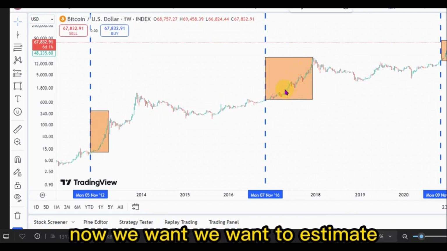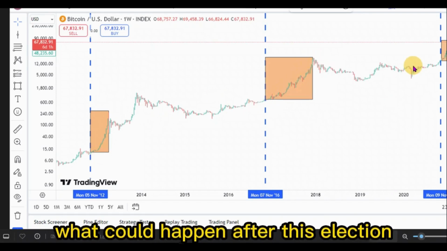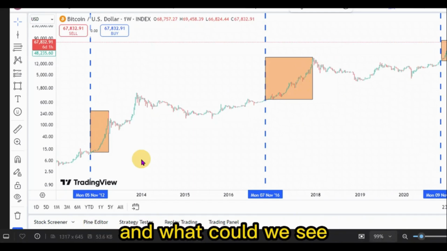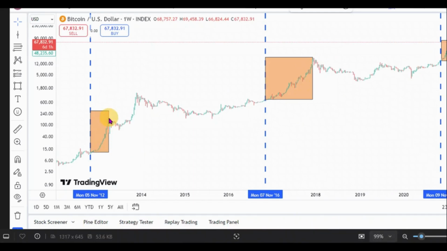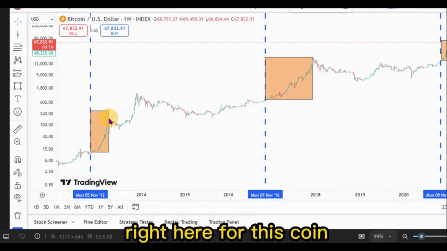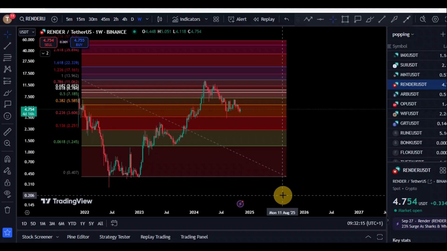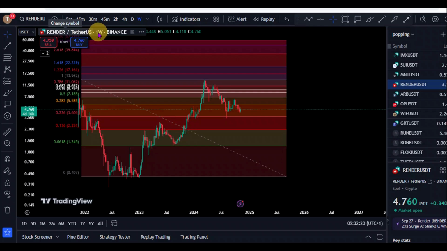Now, we want to estimate what could happen after this election and what we could see for the price prediction right here for this coin. So we are on the chart right here for Render versus the USD Theta. We are on the weekly time frame. Binance is the data source, right?